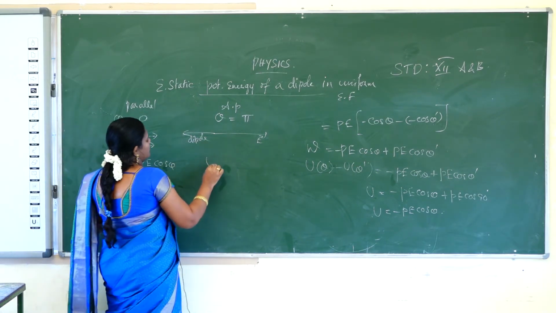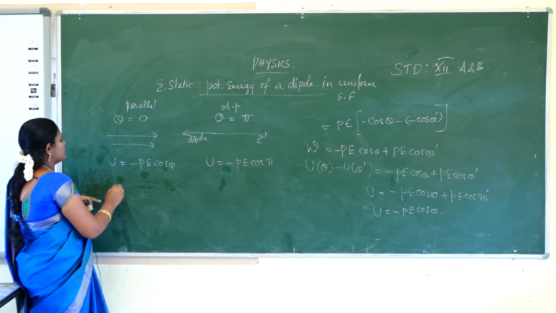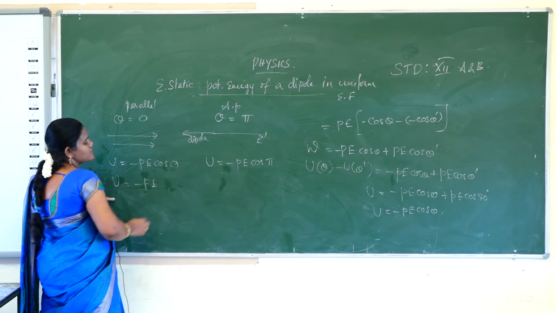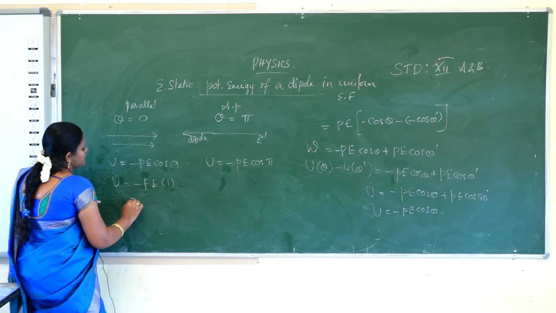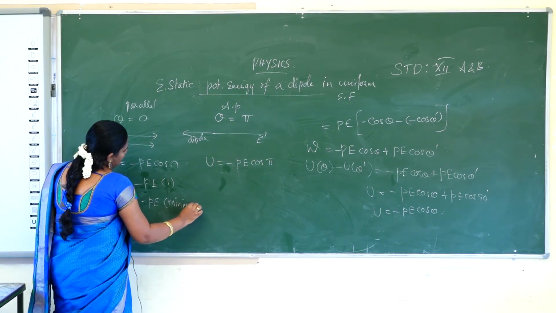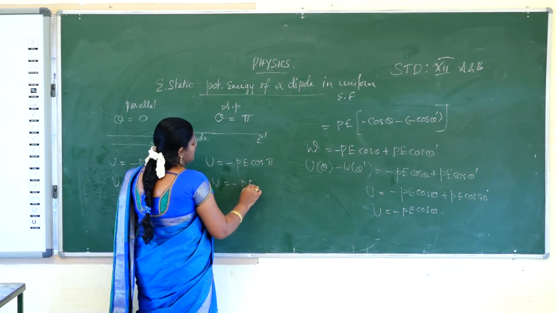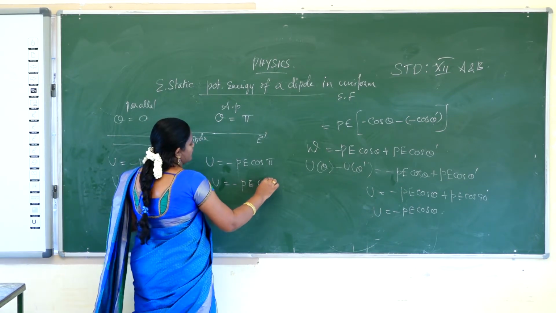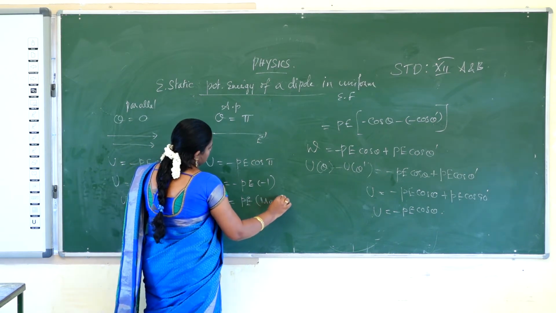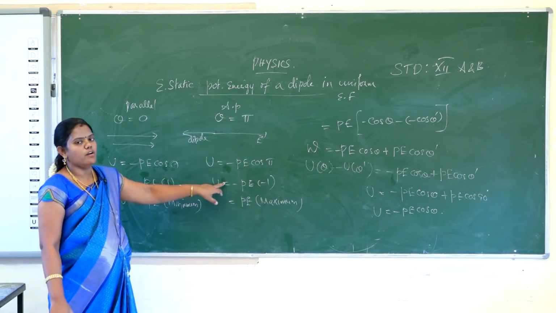The value of cos 0 is 1, so U is minus P E, and it will be minimum. For anti-parallel, U is equal to minus P E cos 180, where cos 180 is minus 1, so U is P E, and it will be maximum. So the electrostatic potential energy is maximum at an angle of 180 degree.